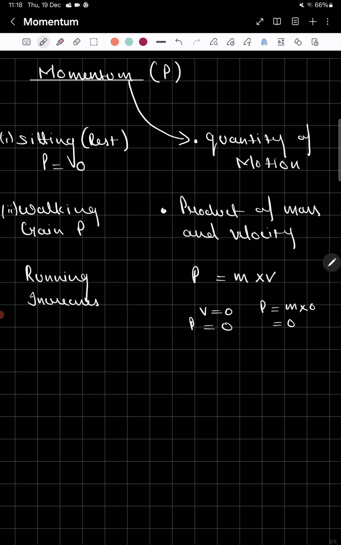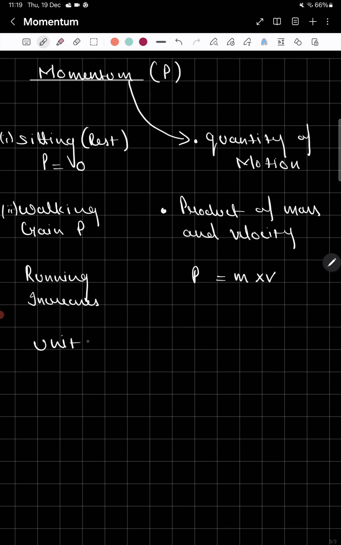In the second situation, when you start walking, the mass remains the same, mass is constant, but the velocity is increasing. So if the velocity is increasing, then the momentum also increases. When you start running, now the velocity is increasing even more, so now you have more momentum. So this is a simple definition of momentum by relating an example.